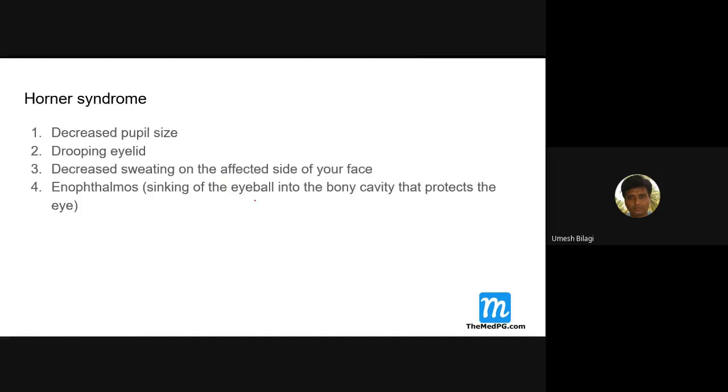Now something about Horner syndrome. The pupil size is decreased, and there is dropping of the eyelid, that is partial ptosis. The sympathetic supply is the one which takes care of the eyelid. There is also decreased sweating on one side of the face and a sunken eyeball. These are the features of Horner syndrome.